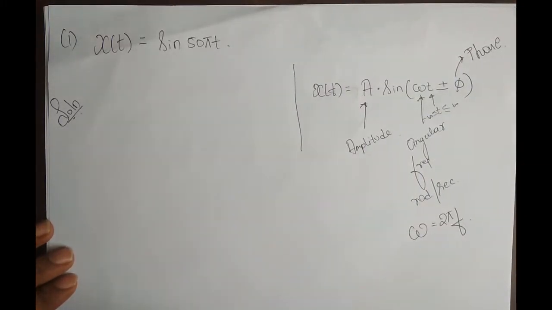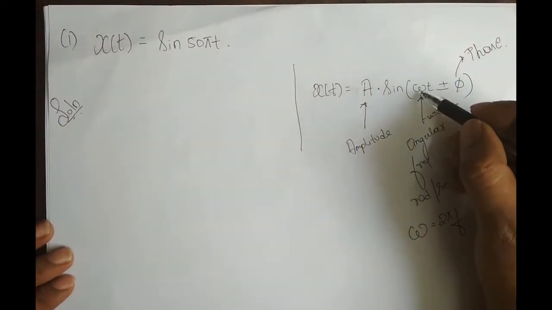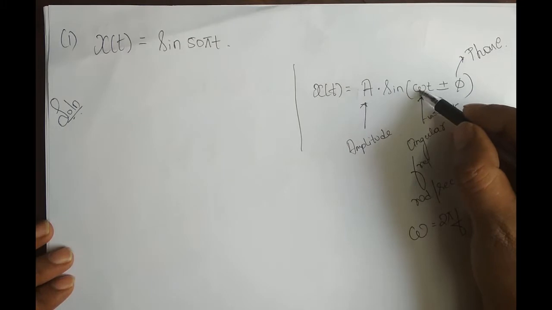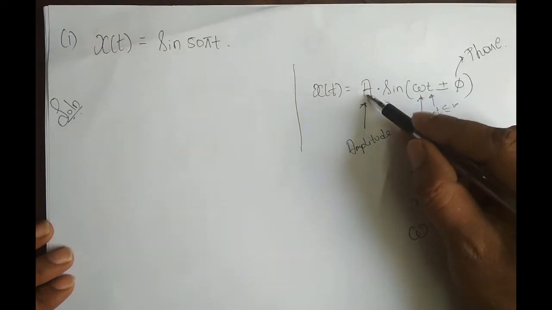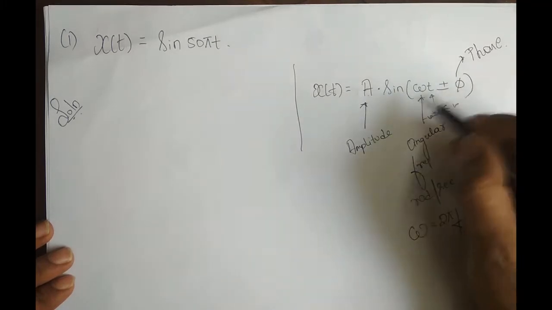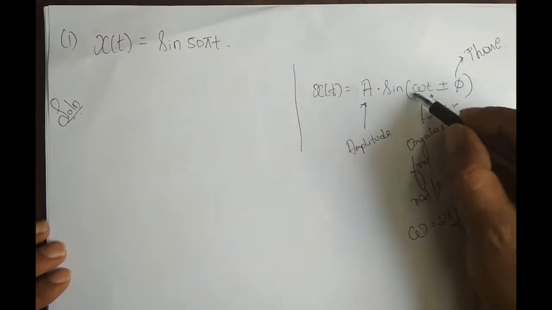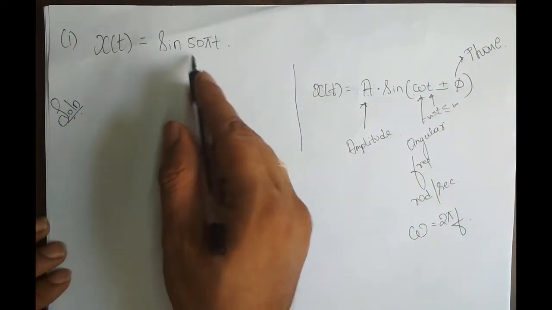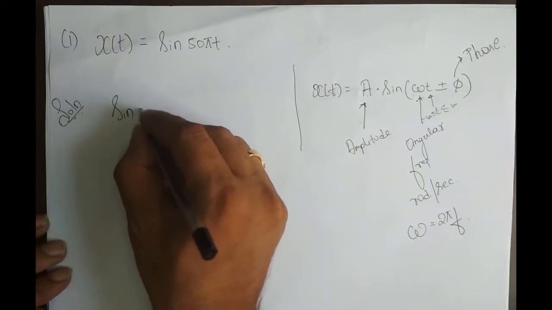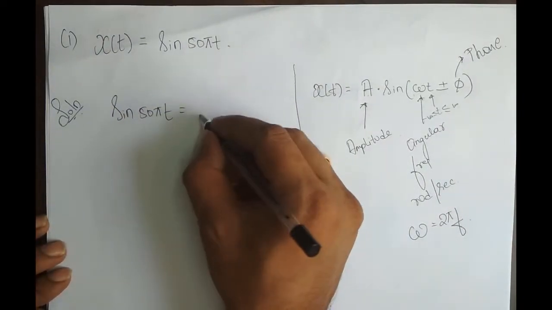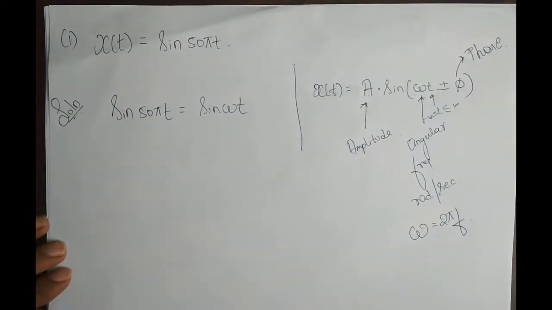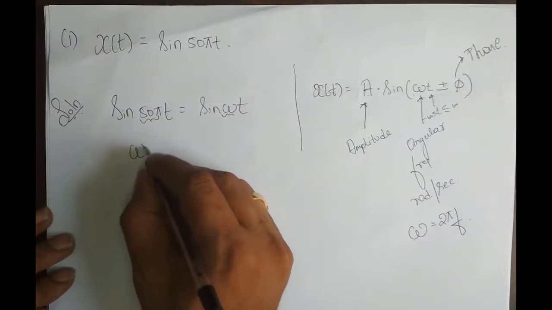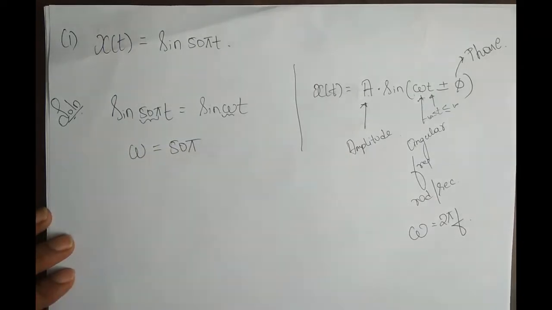The periodicity of the signal depends upon this omega. Whatever the amplitude or the phase, the periodicity of the signal does not depend upon the amplitude or the phase of the signal. It is independent, so the periodicity depends completely on omega. Now we equate sine 50 pi t to sine of omega t. So what is omega? Omega is 50 pi.